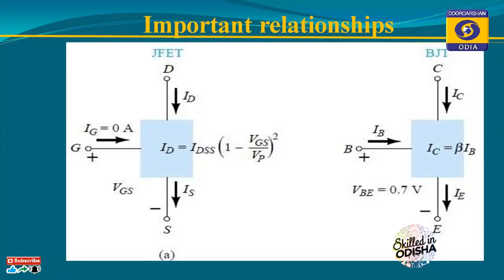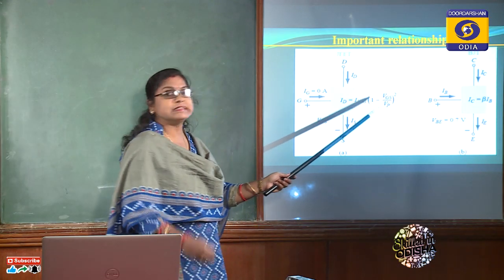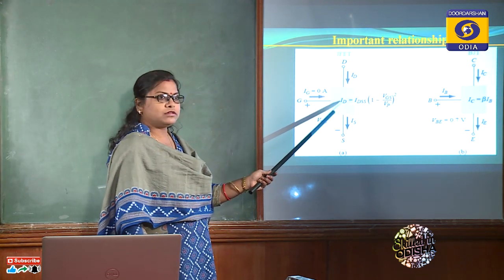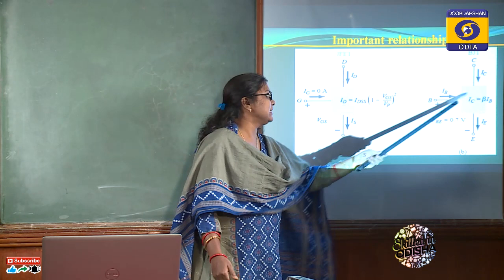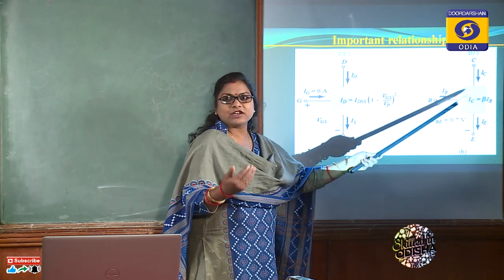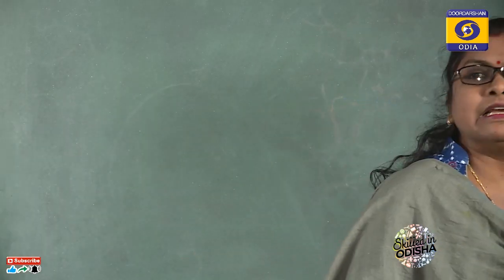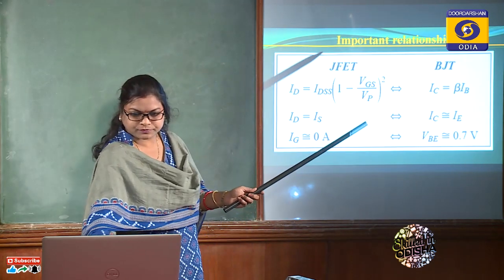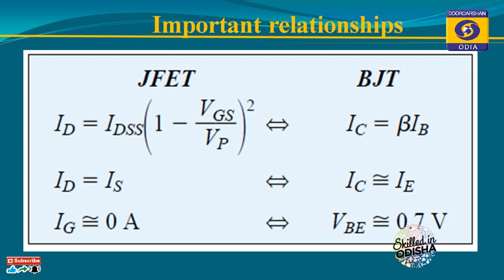This is the current equation of FET. The drain current is equal to IDSS times (1 minus VGS upon VP) squared. Here there is a non-linear relationship between gate to source voltage and drain current. But in case of a BJT, there is a linear relationship between base current and collector current. So the characteristic curve of FET is nonlinear, whereas the characteristic curve of BJT is linear due to this linear relationship between input current and output current. We can compare this as the collector current of BJT, and this is the drain current of FET.